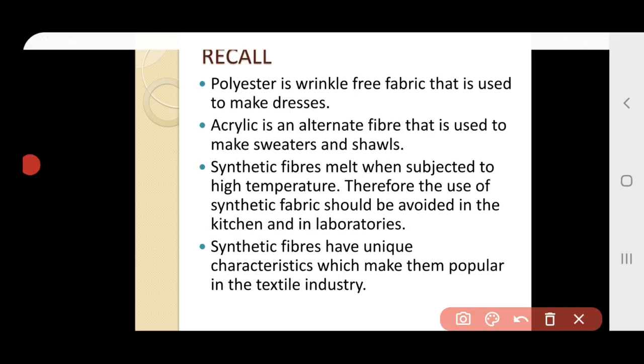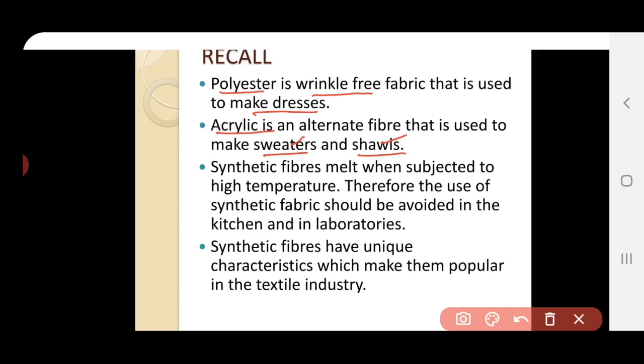Okay, and polyester, it is a wrinkle free fabric that is used to make dresses. So because of this property it is used to make dresses, and this is easy to maintain also. Acrylic is an alternate fiber that is used for making the sweaters and shawls, which have similar properties of wool. So we are making the sweaters and shawls.